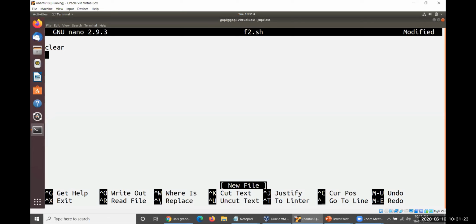Clear. Let me consider for i in 1 to 100. Out of this 1 to 100, if any i value is a multiple of 5, that could be skipped. Otherwise, you have to generate the value.